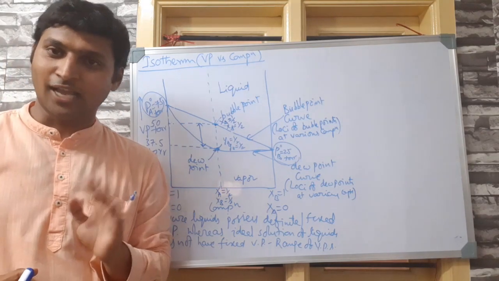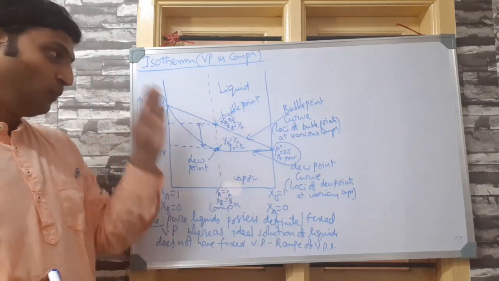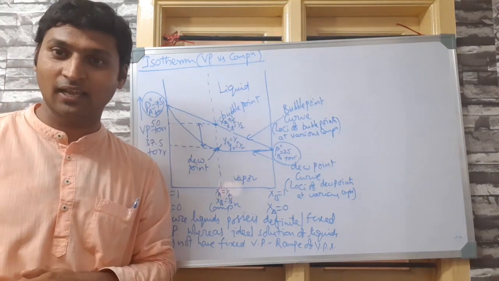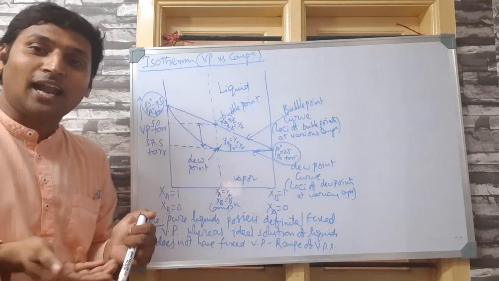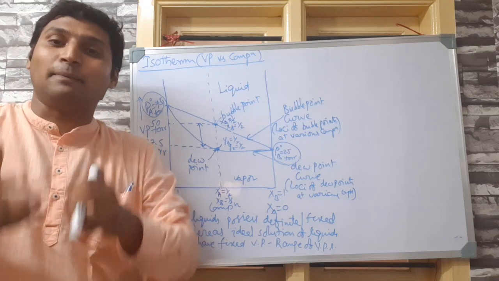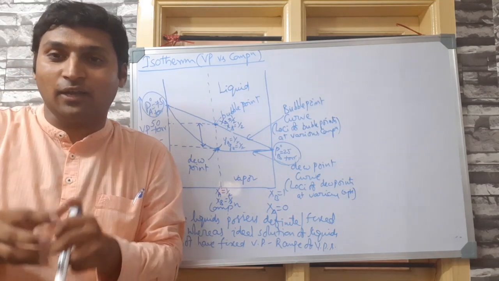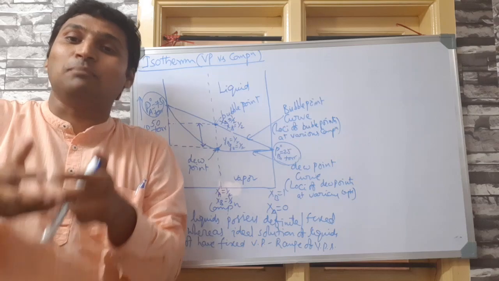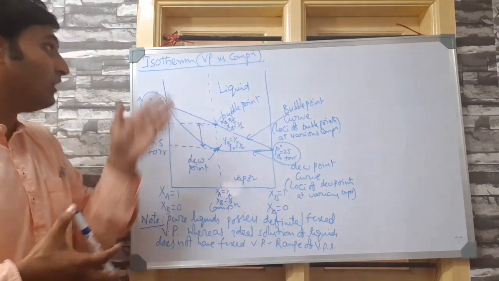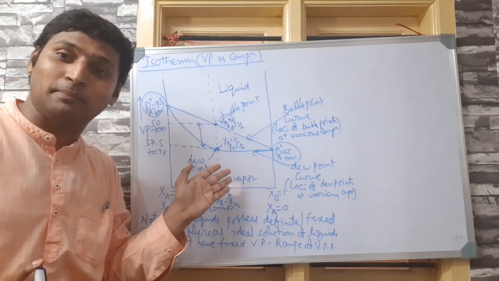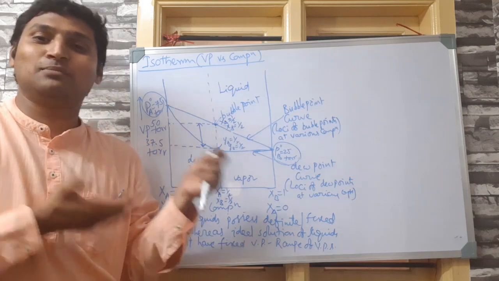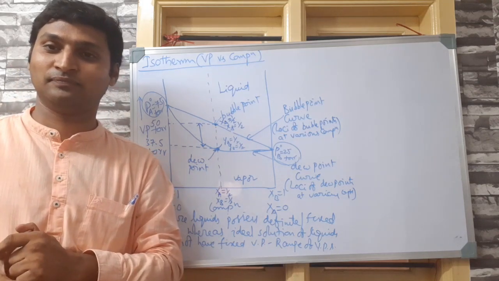Good, sir. Very nice illustration, sir. Very nice graph, sir. We have understood bubble point, dew point, everything very nicely. But these are all with respect to vapor pressure, sir. Whereas fractional distillation is separation of component liquids of a liquid-liquid solution based on the difference in boiling point, sir. That means temperature is what matters, sir. But you have drawn an isotherm, that is constant temperature with variation in pressure, sir. Then how will this be related to fractional distillation, sir?